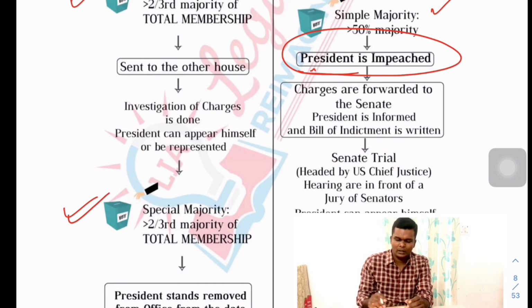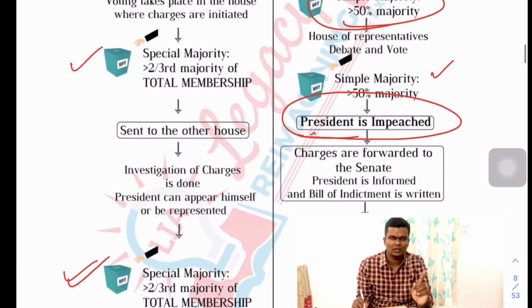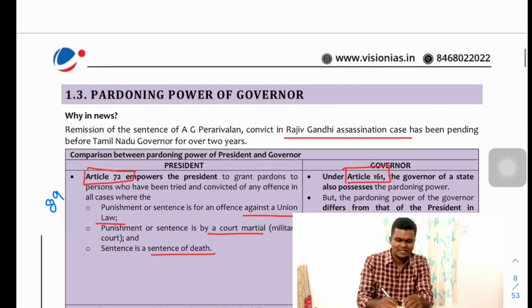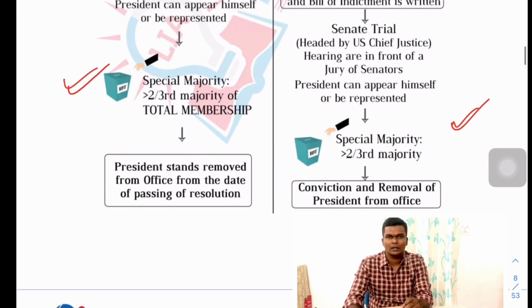So in the case of Indian President impeachment, the second house has to pass with a 2/3 majority. In the US also it is a 2/3 majority. The only difference is in the first house or the lower house in the case of the United States, which is a simple majority, while in India it is a 2/3 majority of the total membership, or special majority, in the house which is initiating the proceeding.